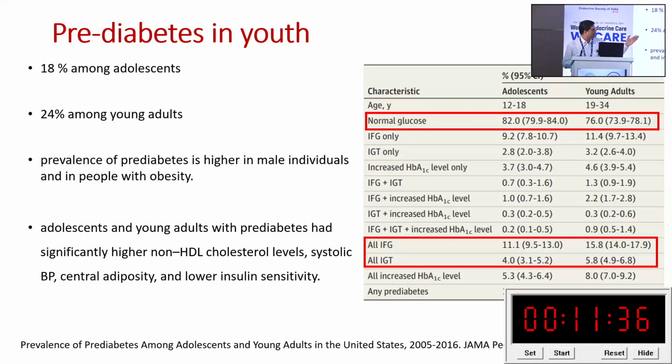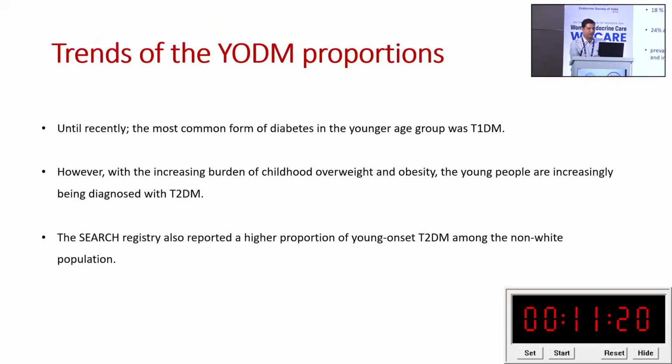Again, what is clearly shown is that if you compare adolescents versus young adults, young adults have much higher blood glucose. Impaired fasting glucose and impaired glucose tolerance are also found much more among young adults in comparison to the adolescent population.